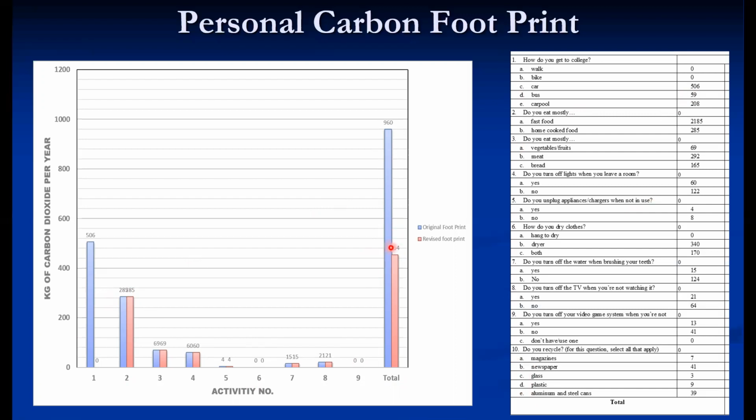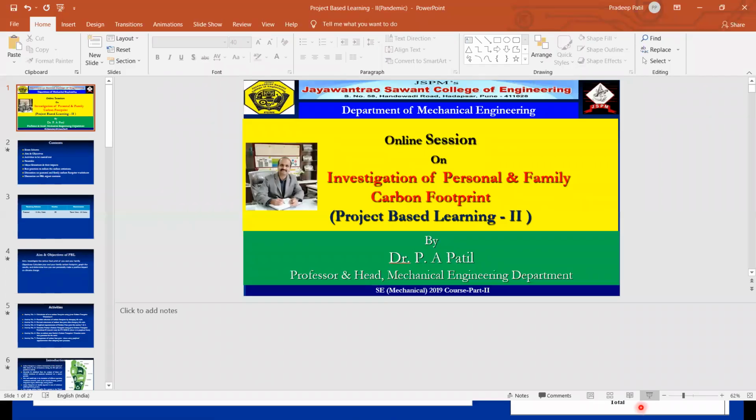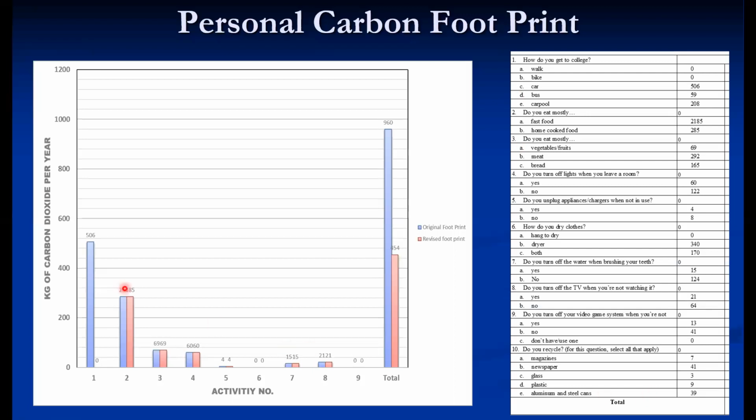The blue columns are the activities, that is, the original footprint. And after correcting your habits, how much we can save, you can easily prepare in another sheet. So this is before and after. With the help of this sheet, you can show the graphical representation of how much you can save per year.